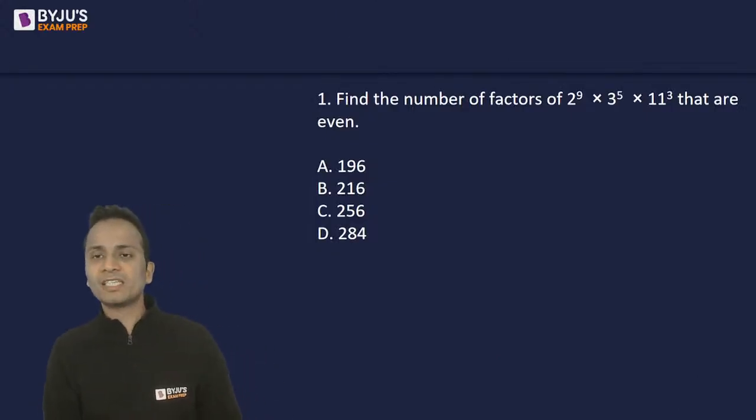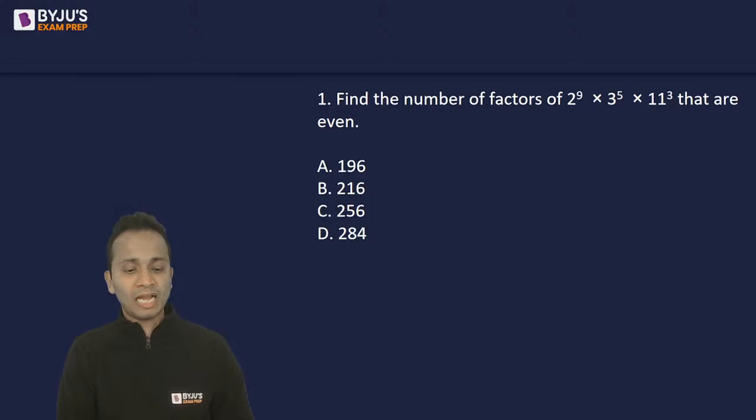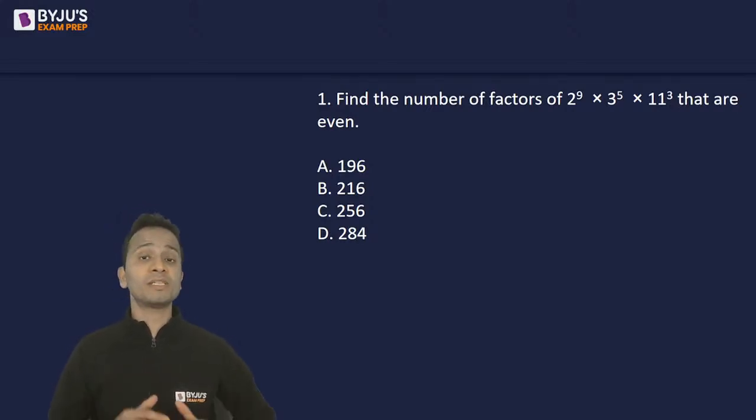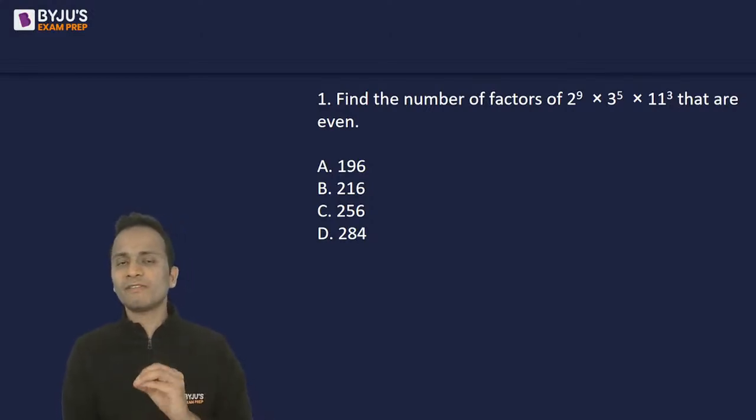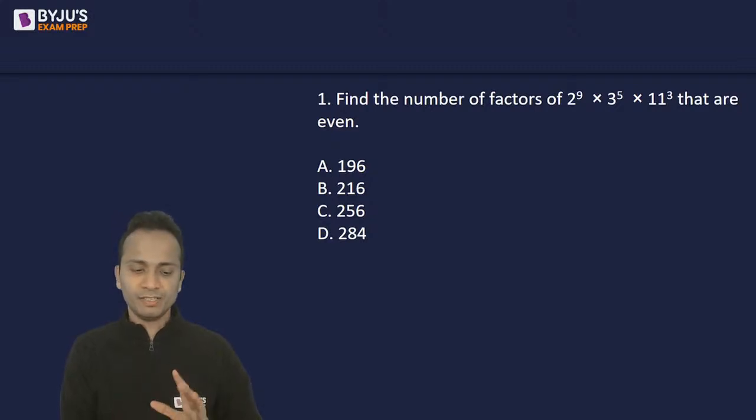Find the number of factors of the given number. I've already given you the factorized form. So find the number of factors of this number that are even. Okay, so you will have to calculate all the factors of the number which are even.